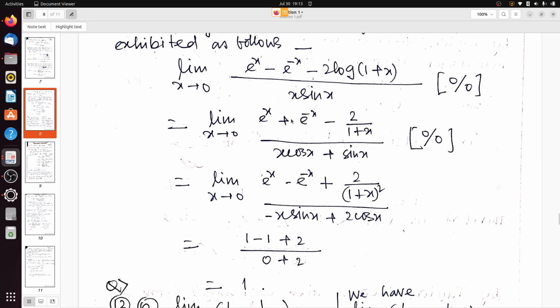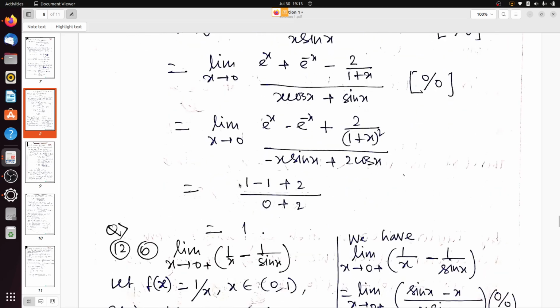So it will be 1 plus 1, e to the power 0 plus e to the power 0. It will be 1 plus 1, so it will be 2 minus 2, which is equal to 0, divided by x cos x, 0 into 1, it will be 0 plus sin x. Sin 0 is 0. So it will be 0 by 0 once again. So once again we will use L'Hopital's rule.